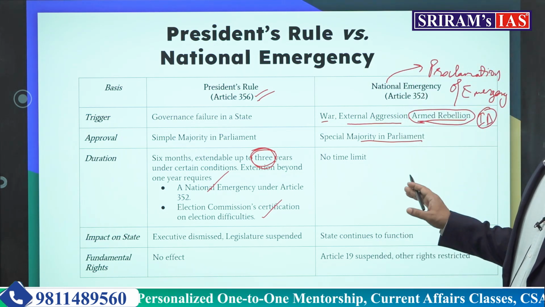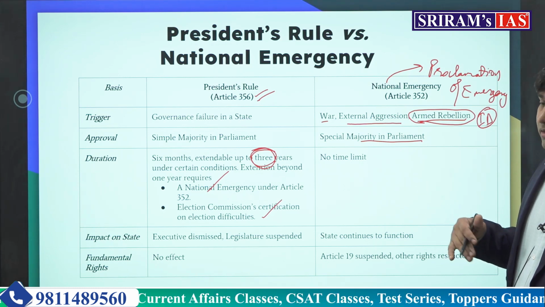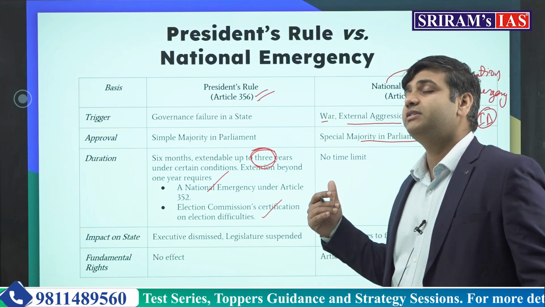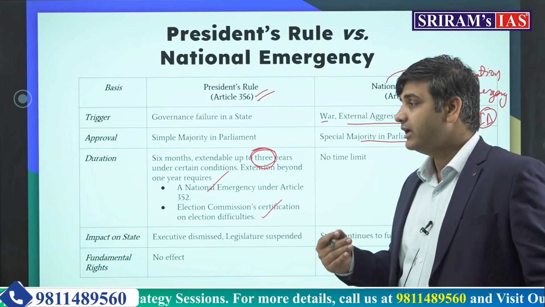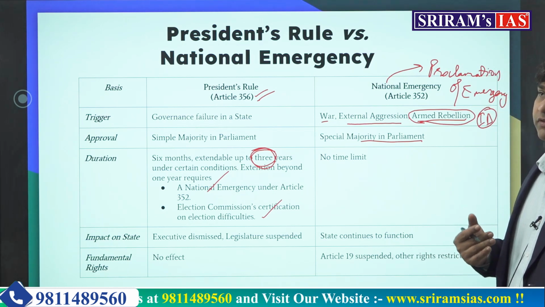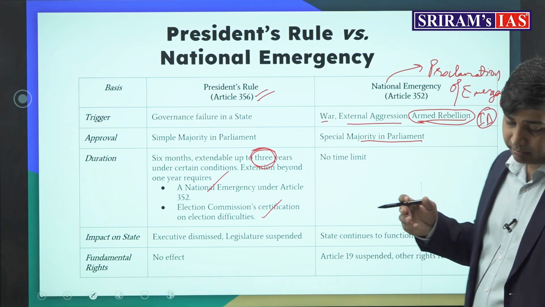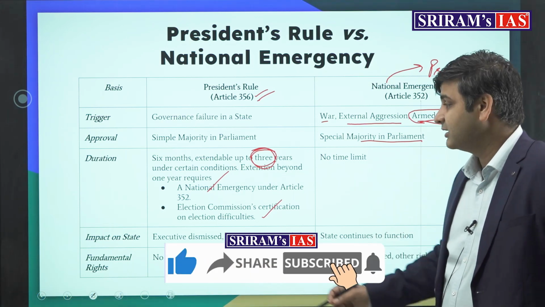There is no time limit here. The national emergency can be imposed for n number of years. But that is not a very good state of affairs for a democratic country like India. And hence, the more these emergencies are used, the worse it is. The less it is, the better it is.